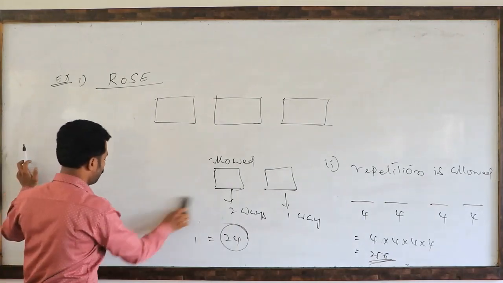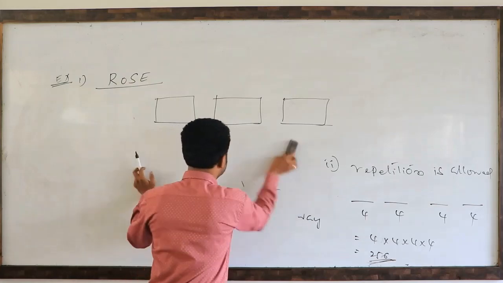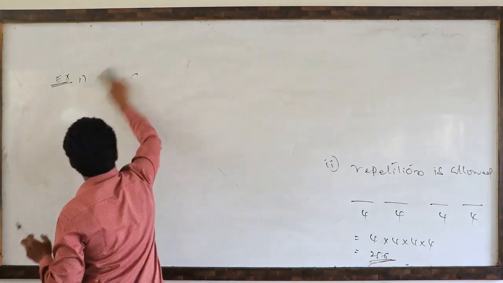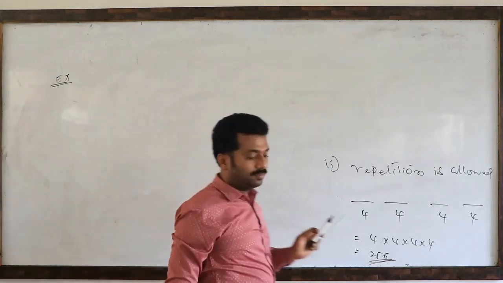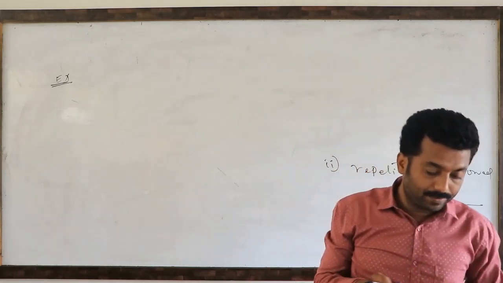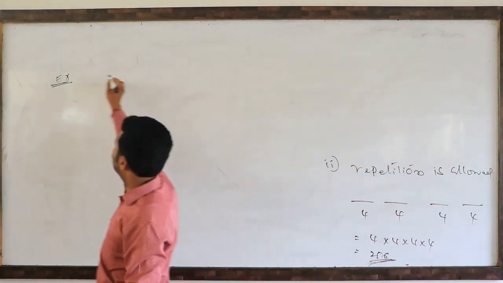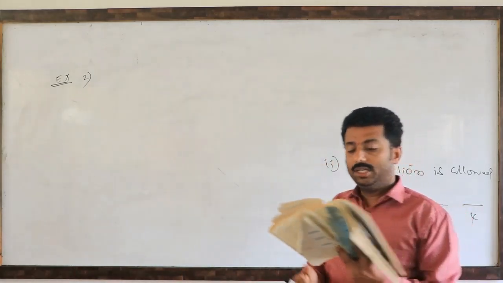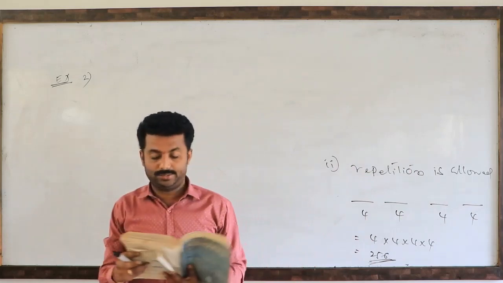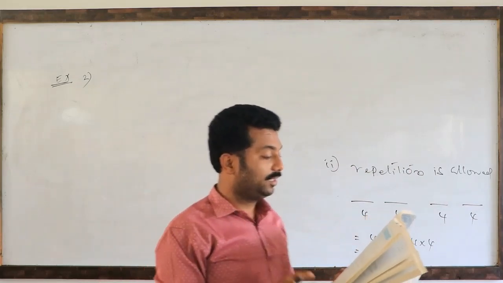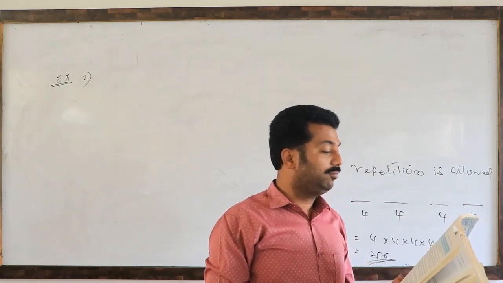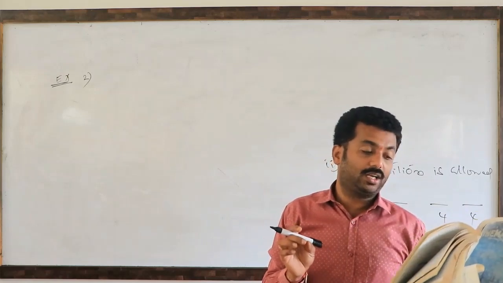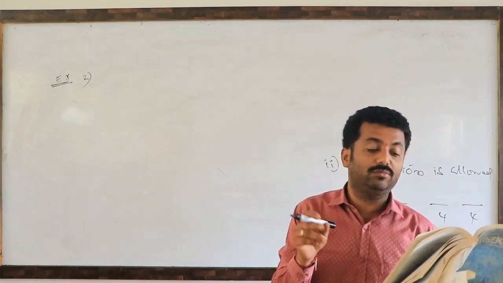Next. Example number 2. Read the question. Given 4 flags of different colors, means 4 different color flags are there. How many different signals can be generated? If a signal requires the use of 2 flags, one below the other.